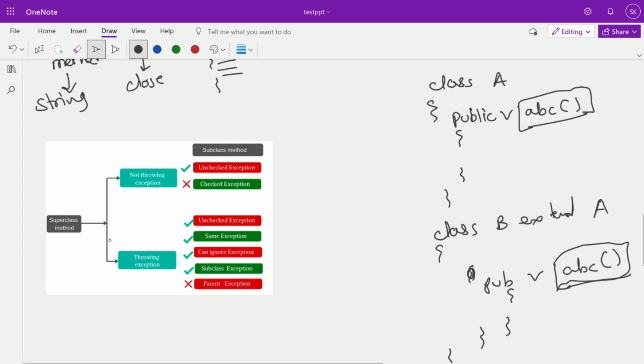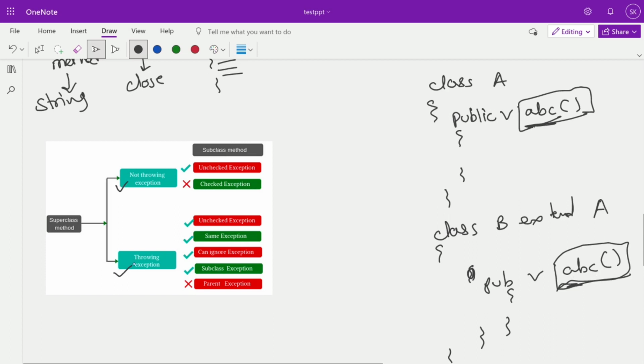Okay, so in a superclass, suppose this is a method, and there are two cases. One is that the ABC method does not throw an exception, and the other is that the ABC method throws an exception. There are some rules for exception overriding. Suppose the ABC method is not throwing any exception. Then the subclass can throw only unchecked exceptions, like NullPointerException, ArithmeticException, or NumberFormatException. That kind of exception ABC can throw. The rest is not allowed, because it breaks the overriding concept.